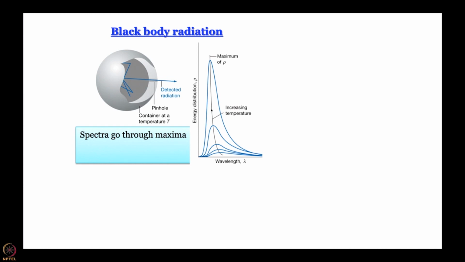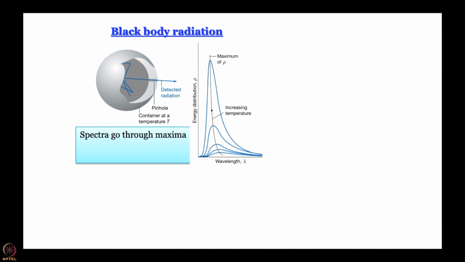If you do not supply any energy, if the temperature is absolute zero, you do not expect the black body to radiate anything, because unless energy is supplied, what will it radiate? So, the first point to note is that spectra go through a maximum. For every temperature there is a characteristic wavelength or frequency where maximum distribution or maximum intensity is obtained.